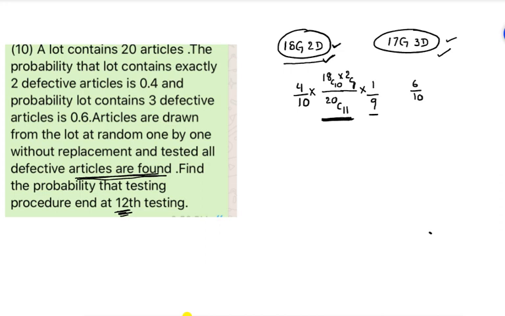This is the 12th trial. In this 12th trial we have to get the last defective item.